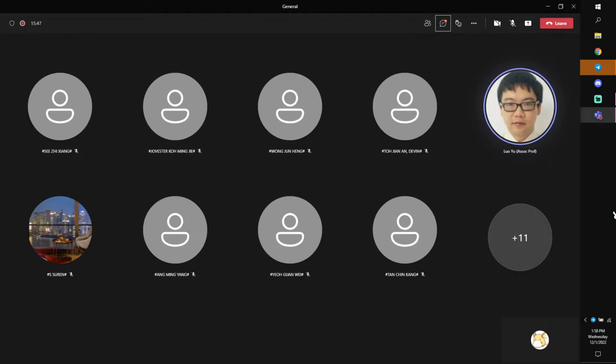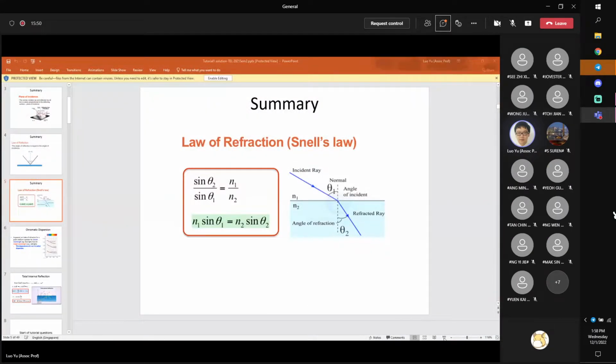Okay, thank you. So now I share the first screen. If I move, is it frozen or moving? Could you help check? Is the slides moving? Yeah, this is not frozen, right?